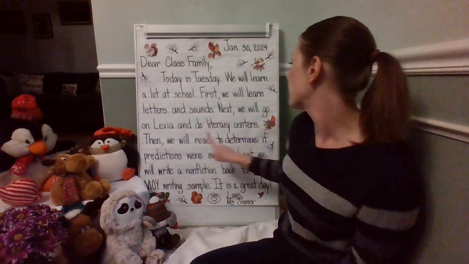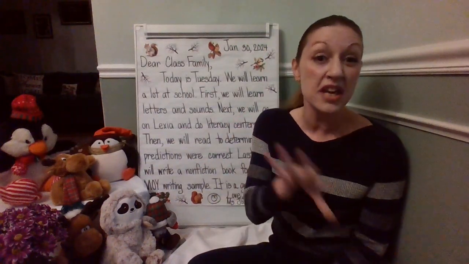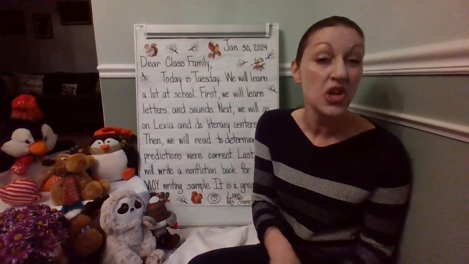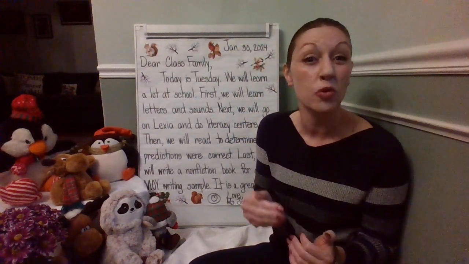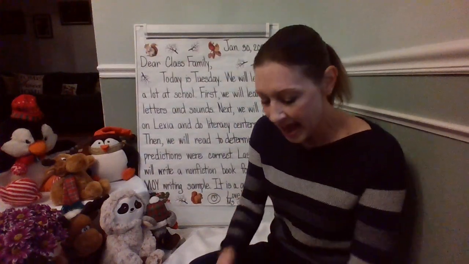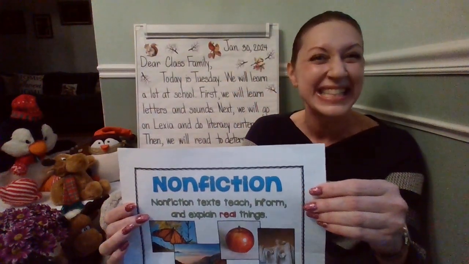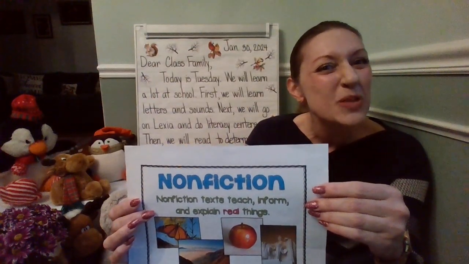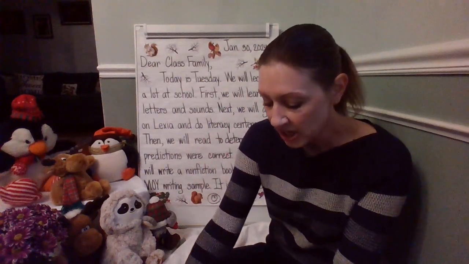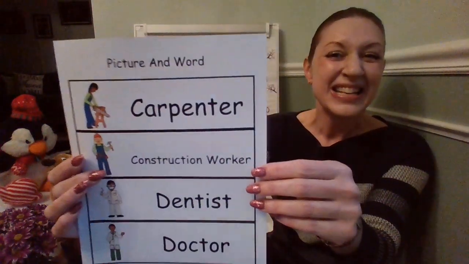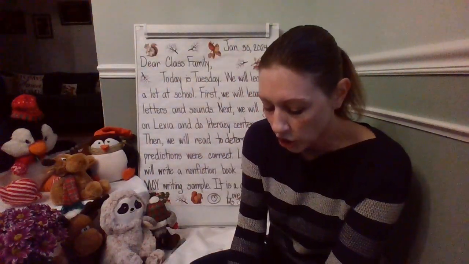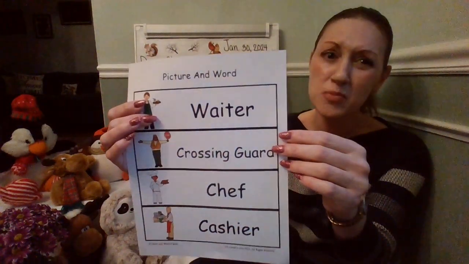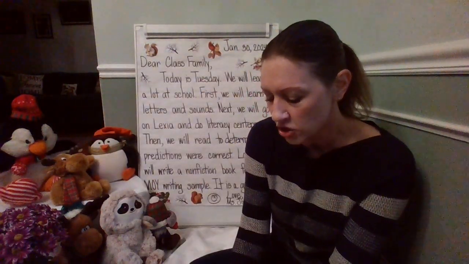Then we will read to determine if predictions were correct. Yesterday we read a book on community helpers, and we were able to look at that at the beginning and see our predictions and see if they were correct before reading. We're going to do the same thing again today, and we are going to be looking at a nonfiction text. Remember, they teach, inform, and explain real things. We're going to be checking out more on community helpers. So let's go ahead and review some of the community helpers that we're going to be learning about and reading more information on today in kindergarten.